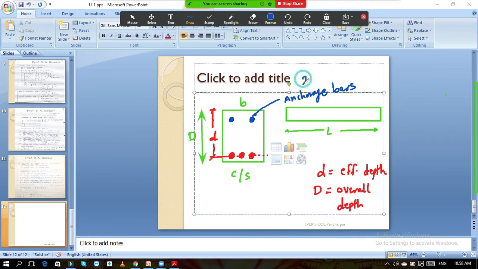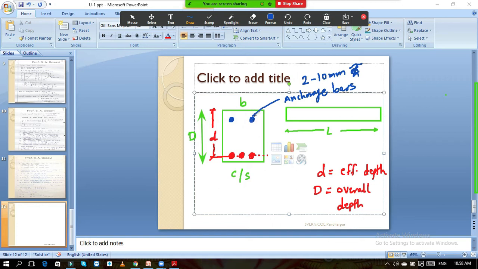That is, minimum two bars of 10 mm diameter should be provided at the top. 2 dash 10 mm means two bars of 10 mm, and this is called phi, the symbol for diameter. So minimum two bars of 10 mm diameter you should provide at the top.